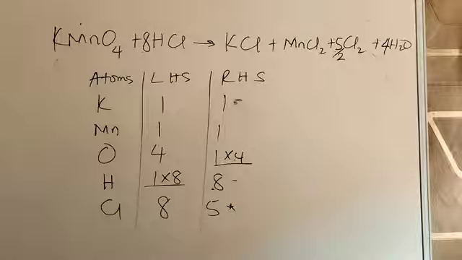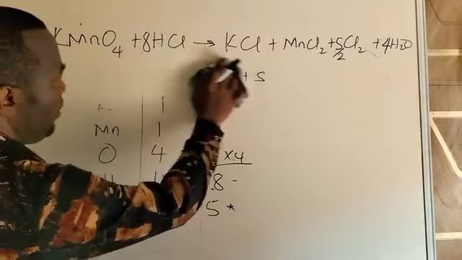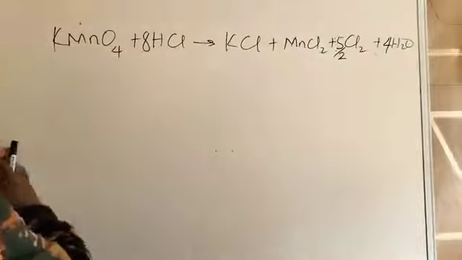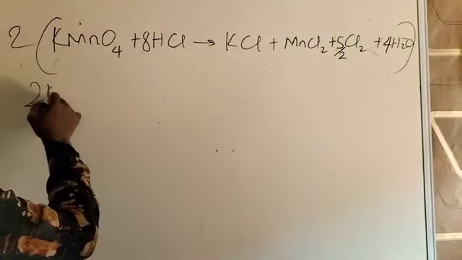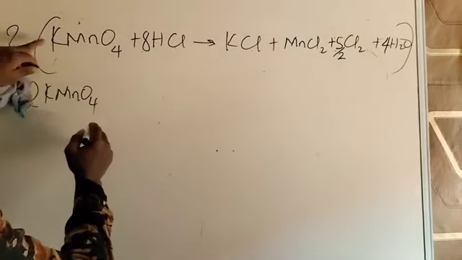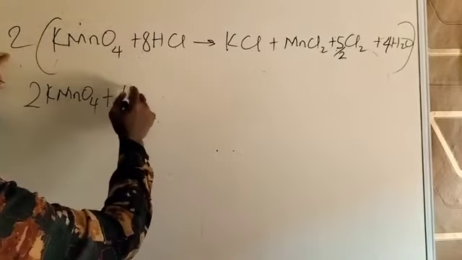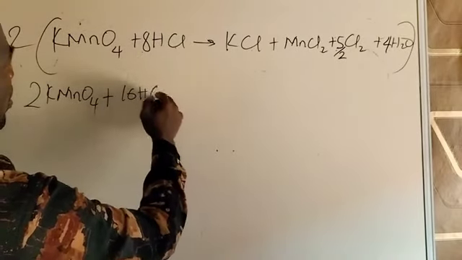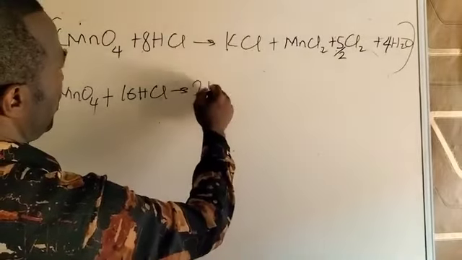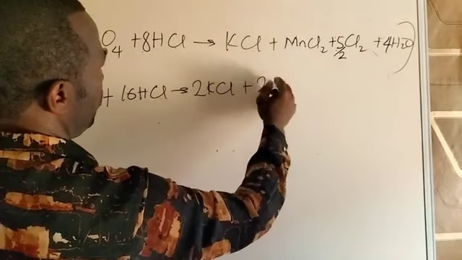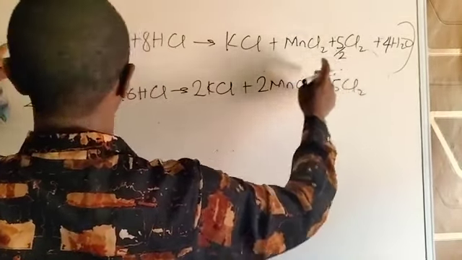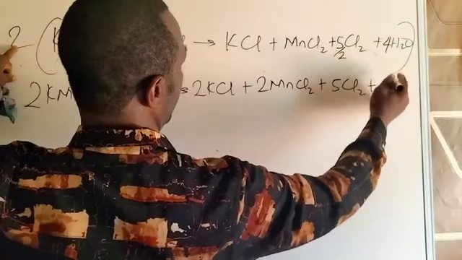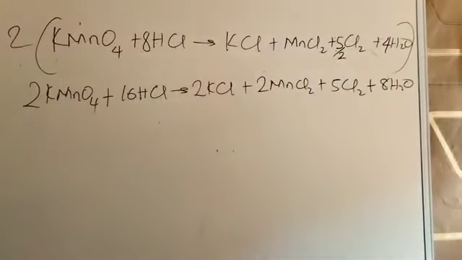Then you are going to remove the fraction by multiplying everything by the denominator of that fraction, which is 2. So when you use 2 here, now I have 2KMnO4. That is 2 times 1. 2 times 8, 16 HCl, giving us 2KCl plus 2MnCl2 plus 5Cl2, because 5 over 2 times 2 is 5. Then plus 2 times 8, 8H2O. So you see very high coefficients.